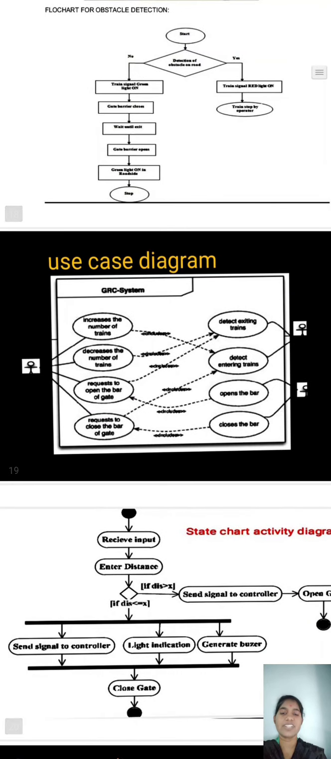Use case diagram. Generally, use case diagram explains the possible actions of the project.